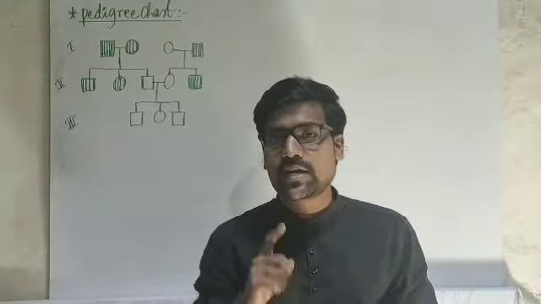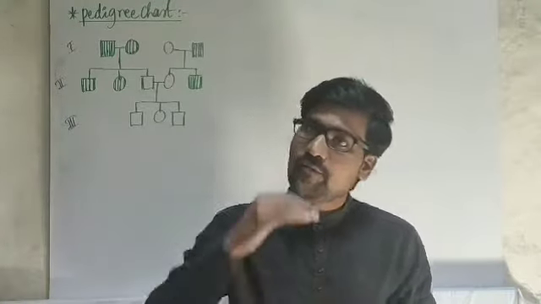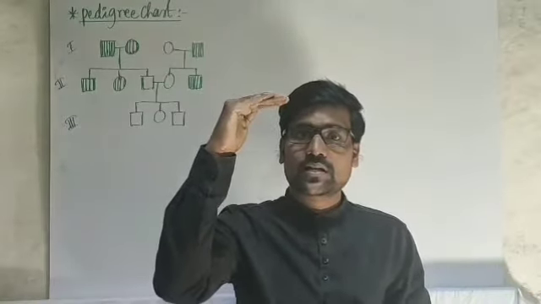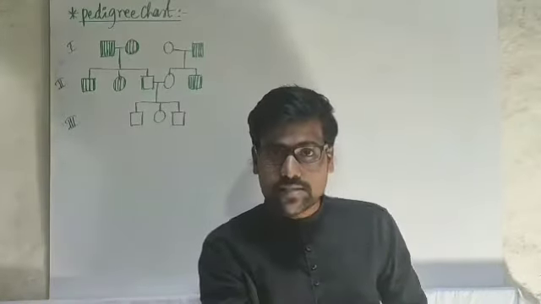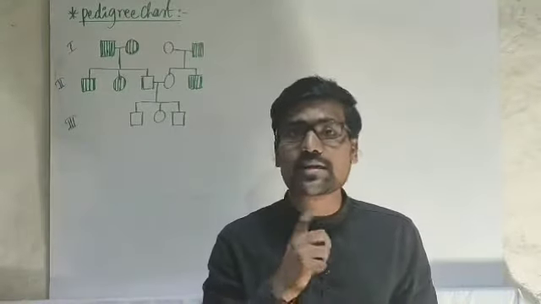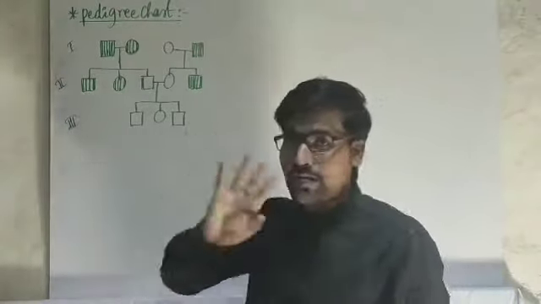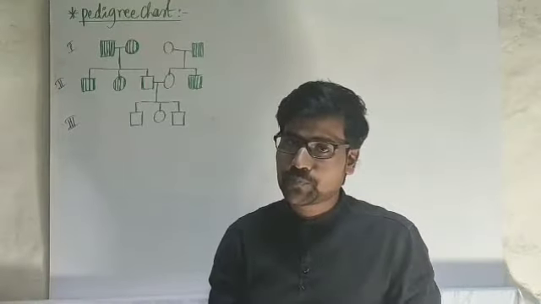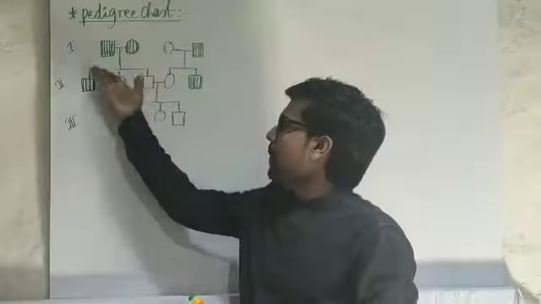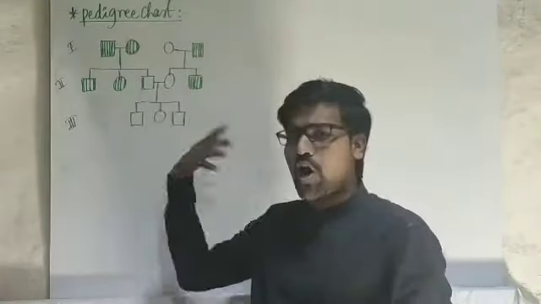But keep one thing in mind: first generation disorder present, third generation disorder present, second generation skipping, conditions like that are recessive. But here it cannot be recessive. And one more thing, here male, female, almost all are affected.